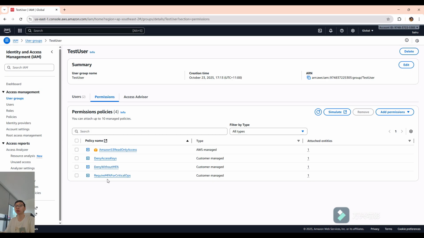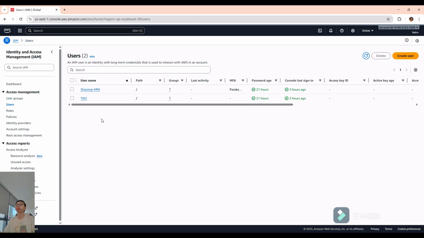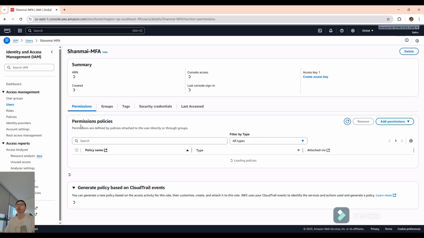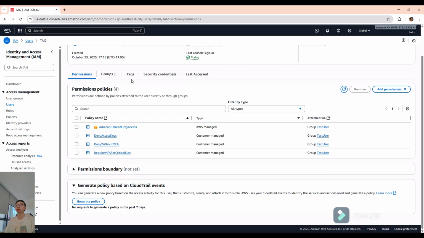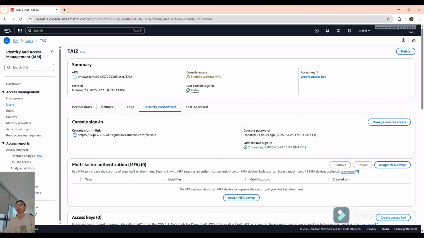This one requires MFA for credential operations. This one applies even to the root user. If the root user doesn't have MFA, they cannot do some very important operations, such as create access keys or something. Yeah, so let's check the user. The first one we show is the user without MFA. Okay, let's see.